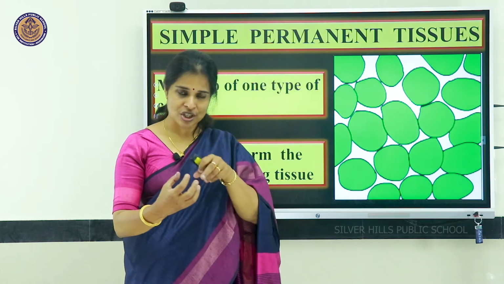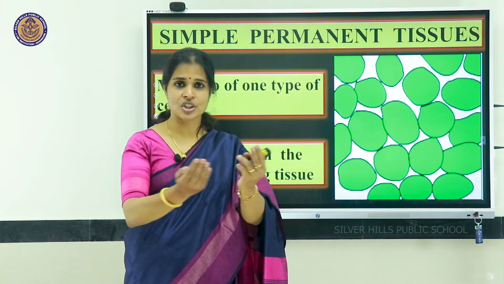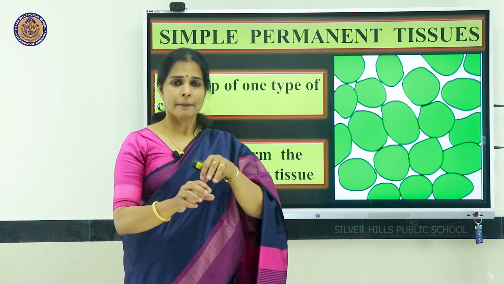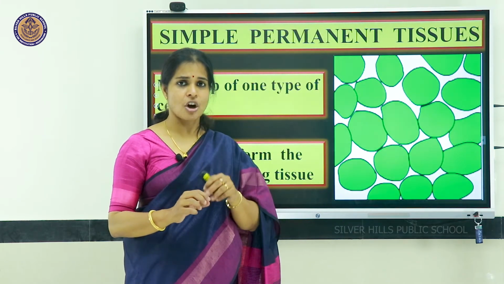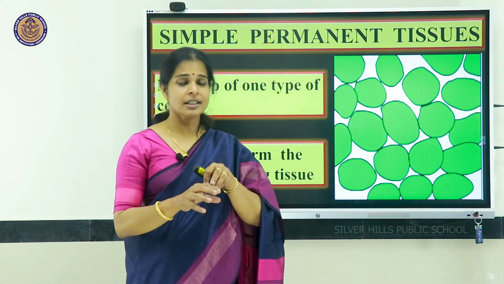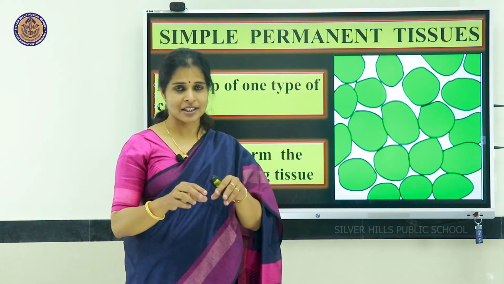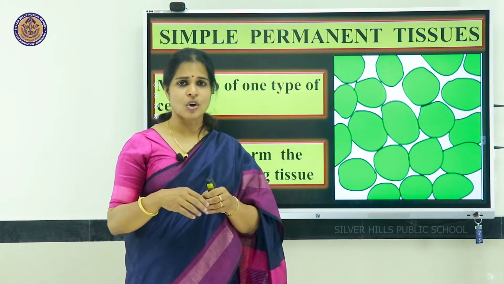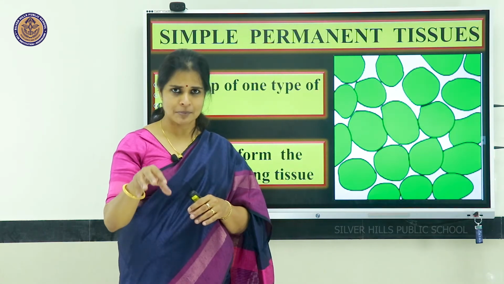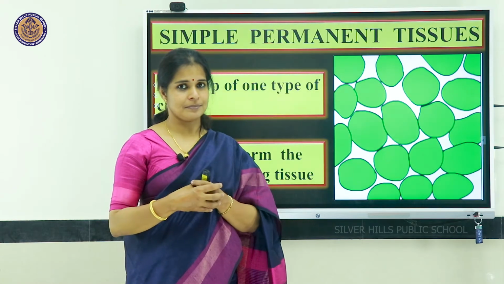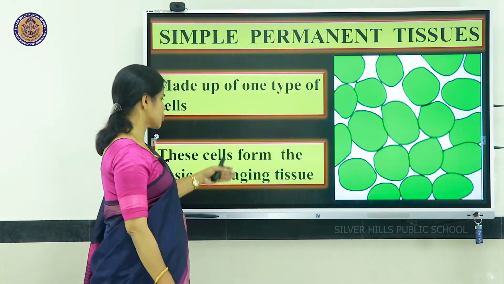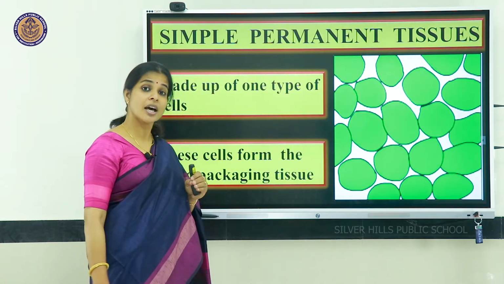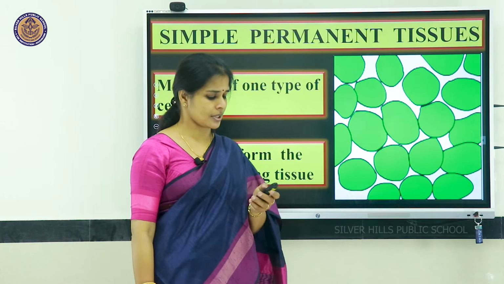So, it is filled inside its outer structure; it has an outer epidermal layer of cells. But if that has to be fixed or packed, the packing is done. We do packing for many things, no? If we want to transport something, in between spaces we fill it with paper or something to make it compact. The same way, a filling tissue or packaging tissue. Generally, the simple permanent tissues are filling or packaging tissues.